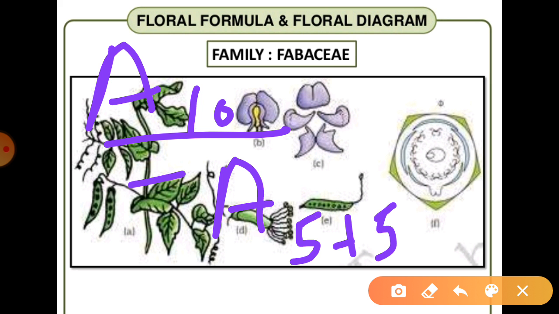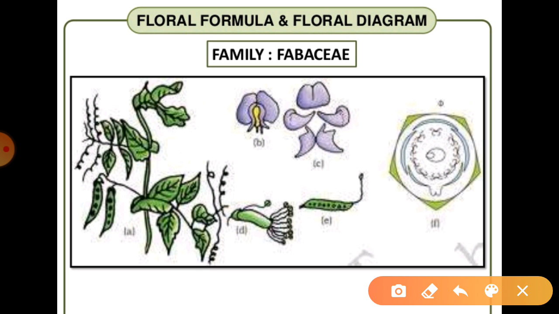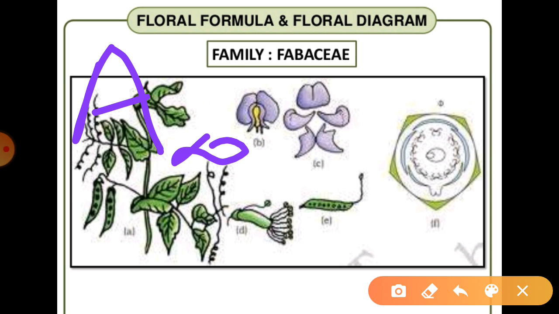And if we cannot count the stamens in a flower, in that condition it is represented with A for androecium and the infinity symbol for indefinite, in which we cannot tell how many stamens there are. Another type of androecium is when the stamens are 10 but diadelphous, with 9 fused and 1 free, right?